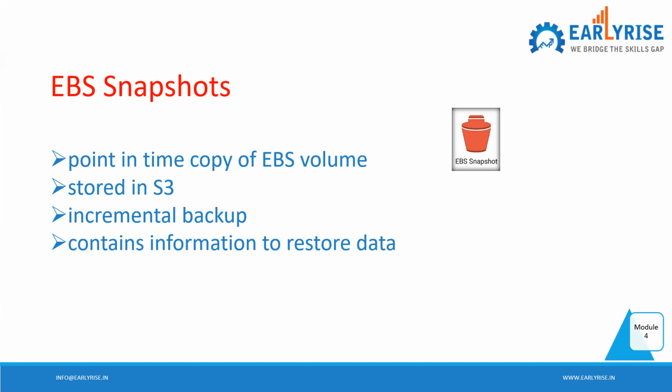Got it? For the very first time, when you take a snapshot, just pay your attention, otherwise you will miss it. Whenever you take the very first snapshot, the entire volume is copied, say 10 GB, the entire 10 GB. Now, you modified only 1 GB, right? That 1 GB will be copied in the very next incremental backup.